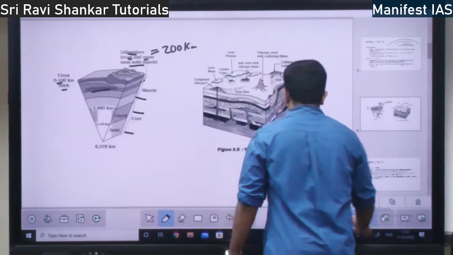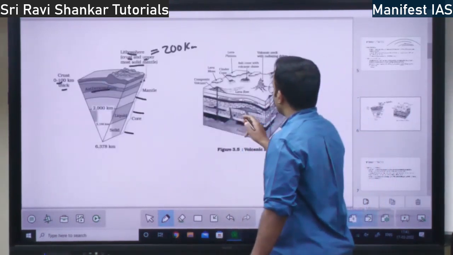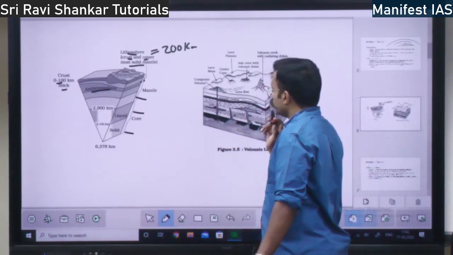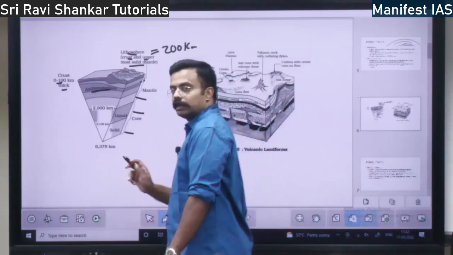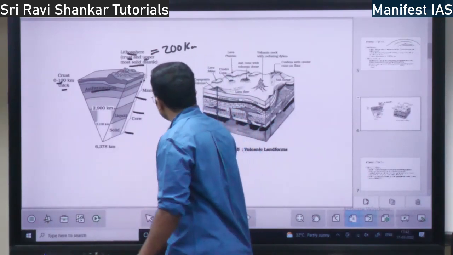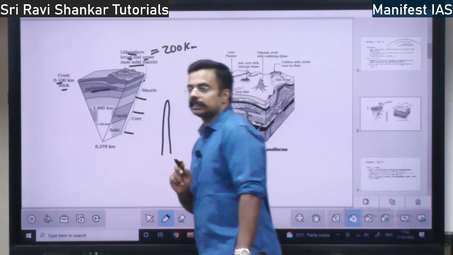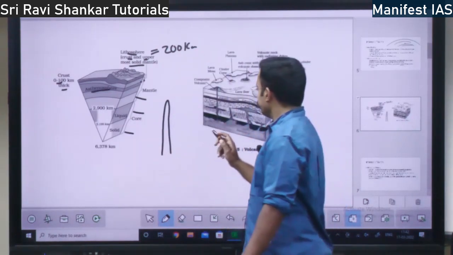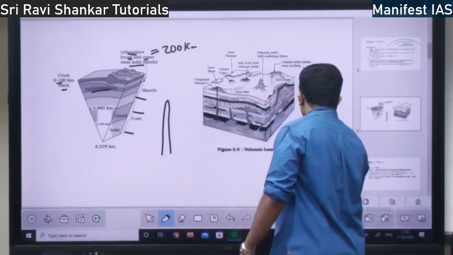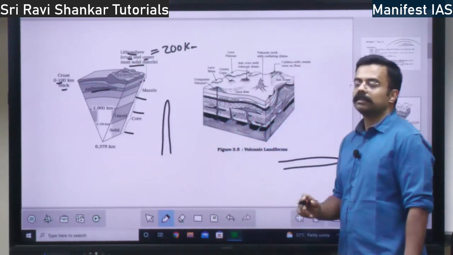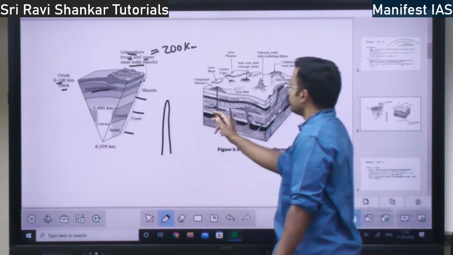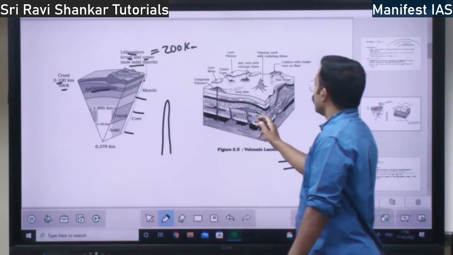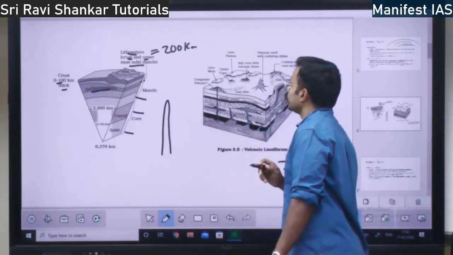Next, I'll explain the diagram. You have dikes. What do you mean by dike? If the lava cools in the vertical position like this, it is called a dike, within the earth or outside the earth. If it cools in the horizontal position, it is called what? Sills, right? You have sills here if it cools in the horizontal position. Also you have laccolith and lopolith.